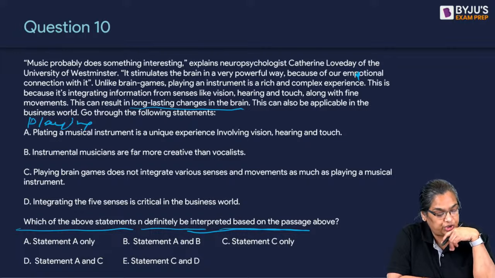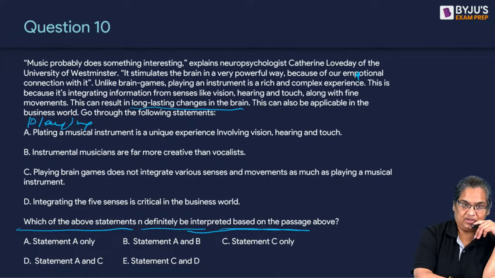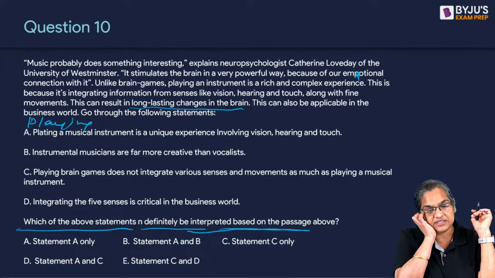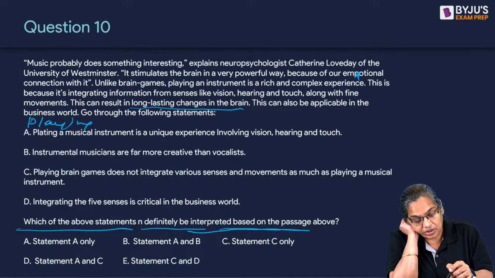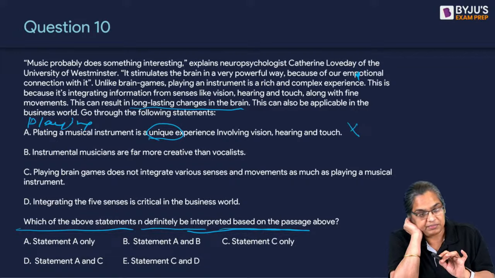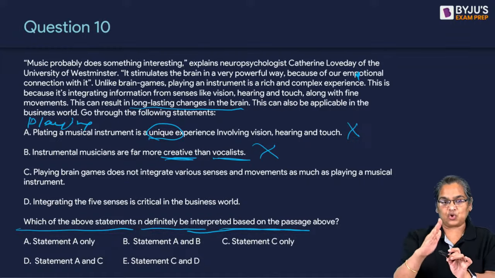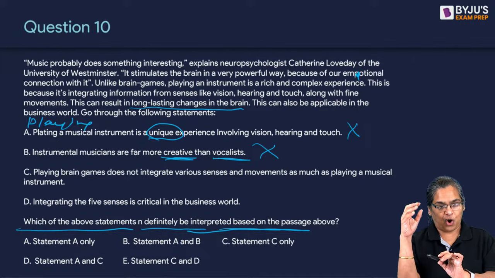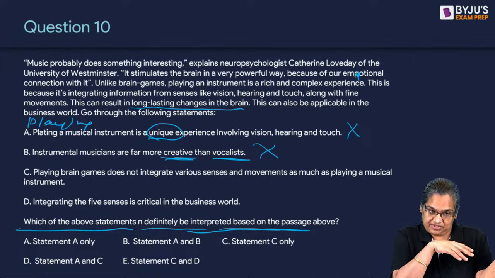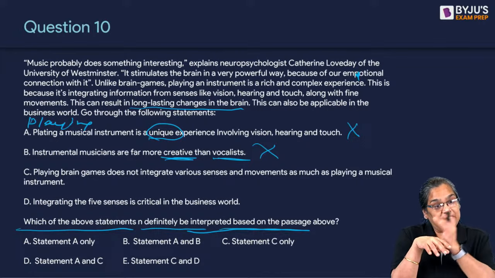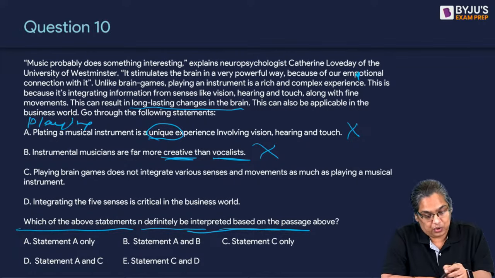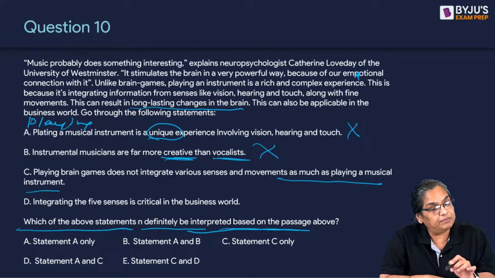Has he said anything about unique? That only playing a musical instrument does this to you. Is it unique? The word unique here is what makes this not correct. Instrumental musicians are more creative than vocalists. He has introduced, he has changed the scope of the argument from playing a musical instrument vis-a-vis brain games to playing versus vocalization, vocal music, no, irrelevant.